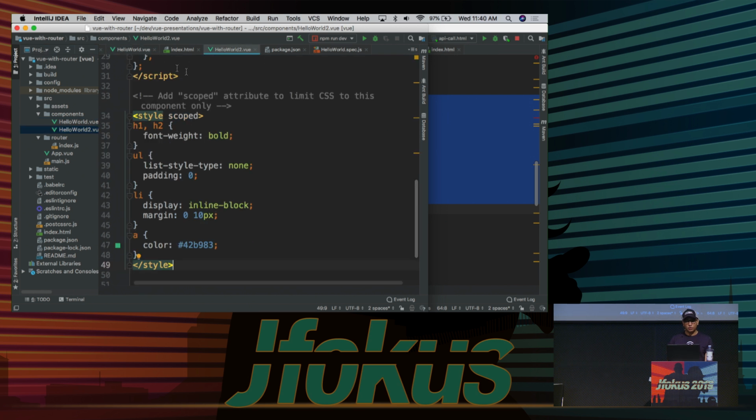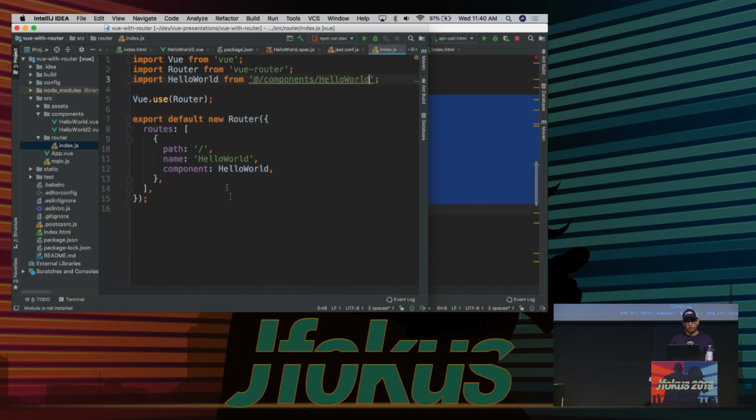All right, so we have some styles here, and let's go and actually look at slightly more complex examples. So I'm going to go to the router, and this is actually a good time to talk about the routing. Right, so this is the standard Vue router. Again, you don't have to have this in your application, but eventually you'll probably want some kind of URI routing. I think everyone is probably familiar with what URI routing inside of a single page application is, right? It allows you to change the URI and load different components, or different views, if you will, based on where the user wants to go within your application, and map it to the URI.